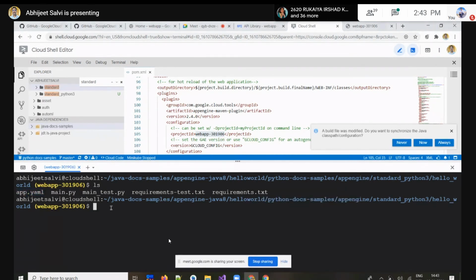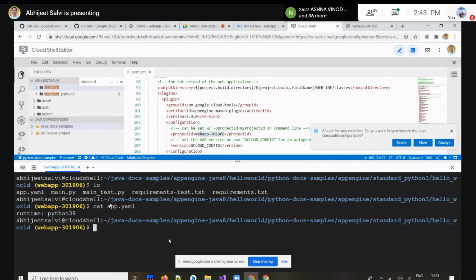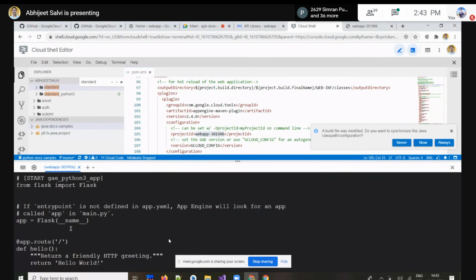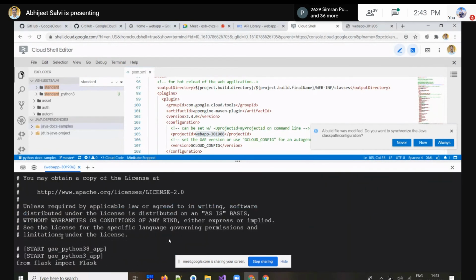So what we can do is use some of the Linux commands on app.yaml to see the configuration settings over there. And in a similar way, we will go for main dot py, and then we'll see that program over there, something like this, right?